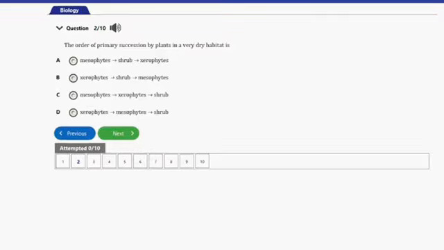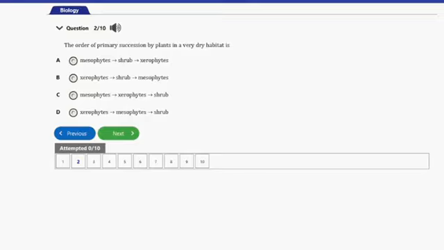Question number 2 says, the order of primary succession by plants in a very dry habitat is A. Mesophytes, then shrubs, then xerophytes. B. Xerophytes, then shrubs, then mesophytes. C. Mesophytes, then xerophytes, then shrubs. D. Xerophytes, then mesophytes, then shrubs. The answer to this question is option A, mesophytes, then shrubs, then xerophytes.